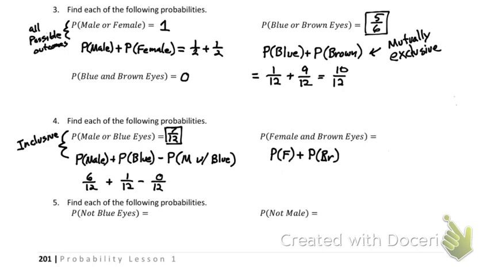Okay, so if it's and, we're not actually going to do any of that. Because we just have to go up there, and we actually have to count those. So female and brown eyes. How many females have brown eyes in this class? How many? 4. Out of the 12 people that are in this class. So you have a 1/3 chance of being a female and have brown eyes.